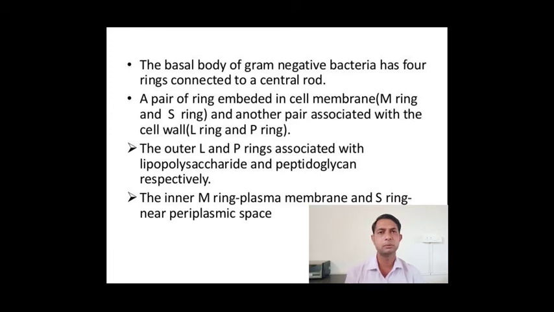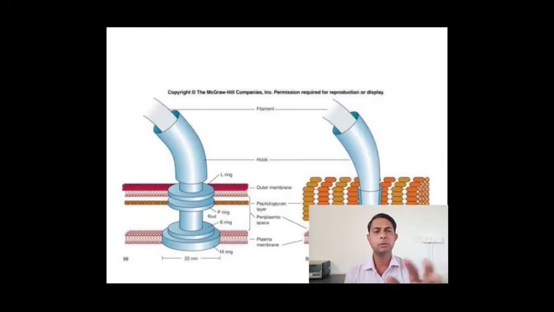So you have to know that there will be 4 rings in gram-negative bacteria, whereas in gram-positive bacteria it is different. Here you can see this is the gram-negative bacterial flagellum having the 4 rings. One is known as the L ring, P ring, S ring and M ring. These are the 4 different rings which are present. Along with that, the next portion you can see is the hook, and the last most important part we call the filament.